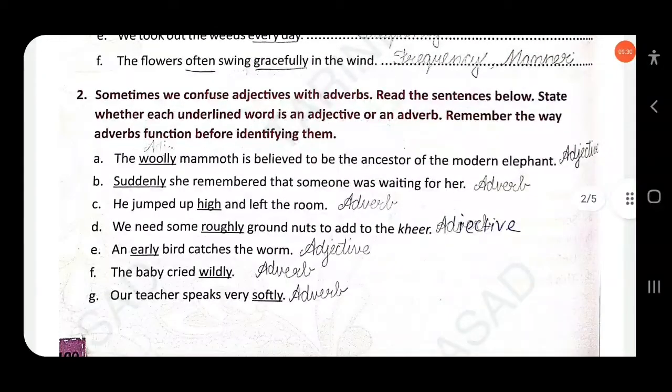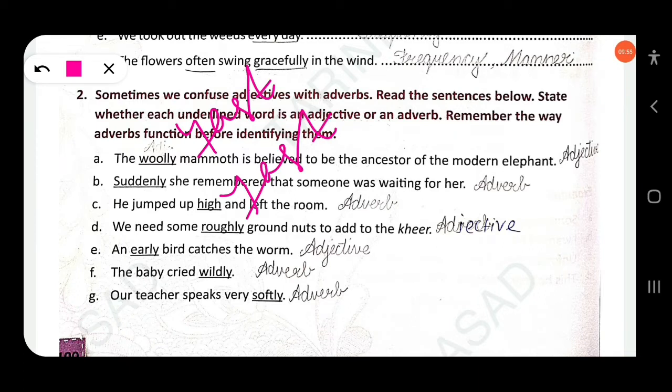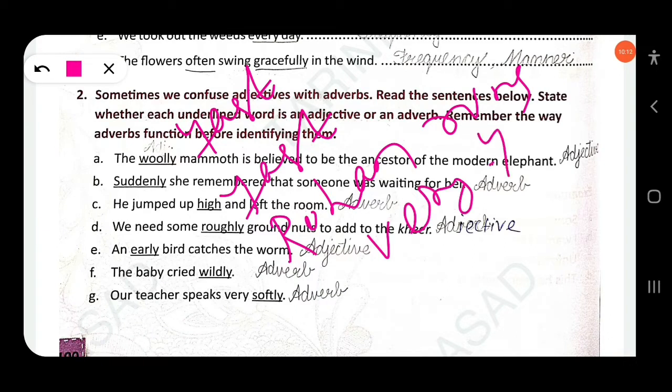Then next, sometimes we confuse adjectives with adverbs. Read the sentences below. State whether each underlined word is an adjective or an adverb. Remember the way an adverb functions before identifying them. One word can be used as an adjective and also an adverb. Fast can be used as an adverb and also an adjective. Take an example: Rohan runs very fast. There are two adverbs in this sentence.